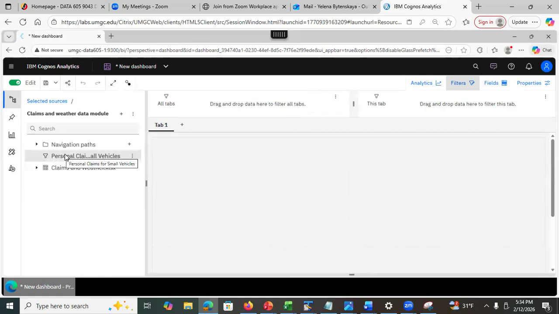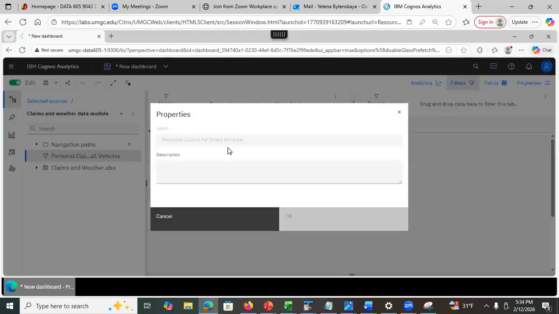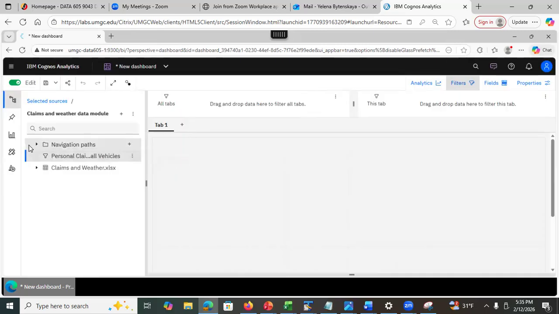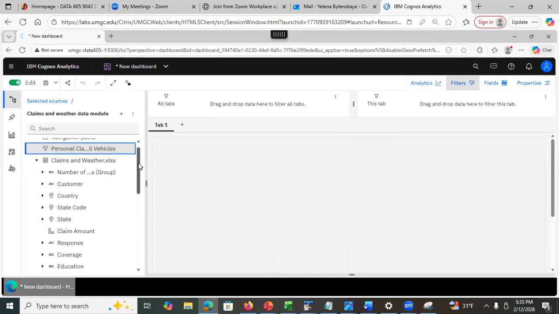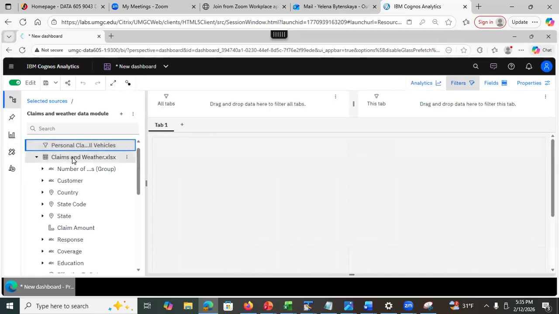Do you remember last time we created the selectable filters, the filters that I can apply to visualizations as I want to? But if I did not put the descriptive name for that filter, there was no way to know what that is without going back to data module. So what is this here? This is the data that we use to create the dashboard. See, it automatically picked up. I did not need to search and specify. All right, so that's my data module. This is the data that was used to build the data module.